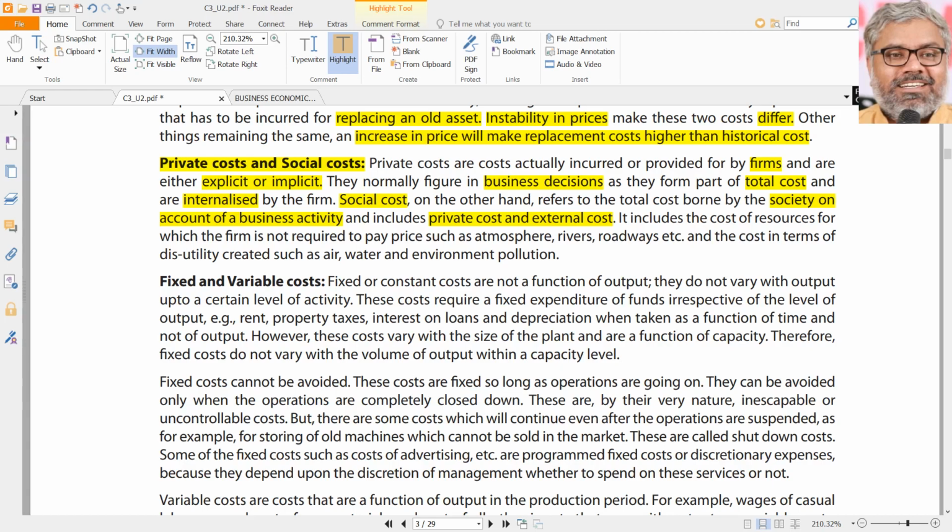Will they include this social cost also? How much social cost would have been there like this, because of the medical expenditure of the consumers of Coca-Cola or any other carbonated drinks? Over decades of time, how much damage it would have caused to the health of the people. If you consider America as an example, it would have brought millions of people into diabetic conditions over a period of time. And Coca-Cola will not consider them as costs because it is not their private cost. It is a social cost.